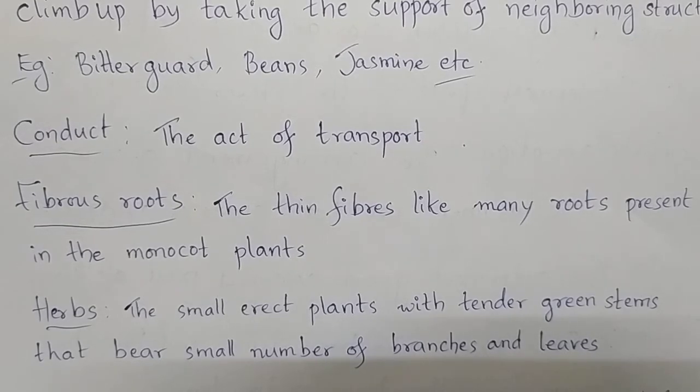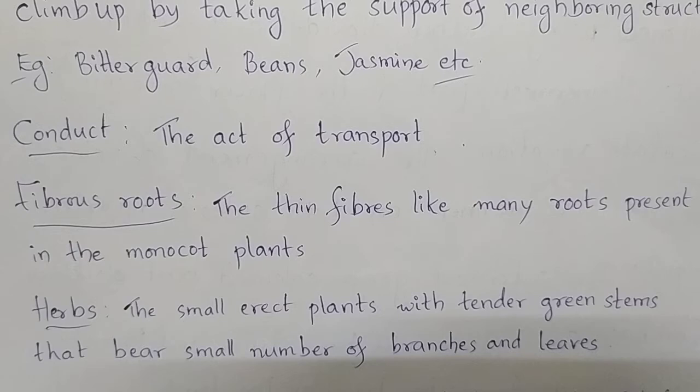Herbs: the small erect plants. These do not have weak stems; they have strong stems only, but tender stems. Tender means soft. The stem is strong enough to grow erect, but it is not very strong. It is soft only and can be easily broken. Herbs are small erect plants with tender green stems that bear a small number of branches and leaves.